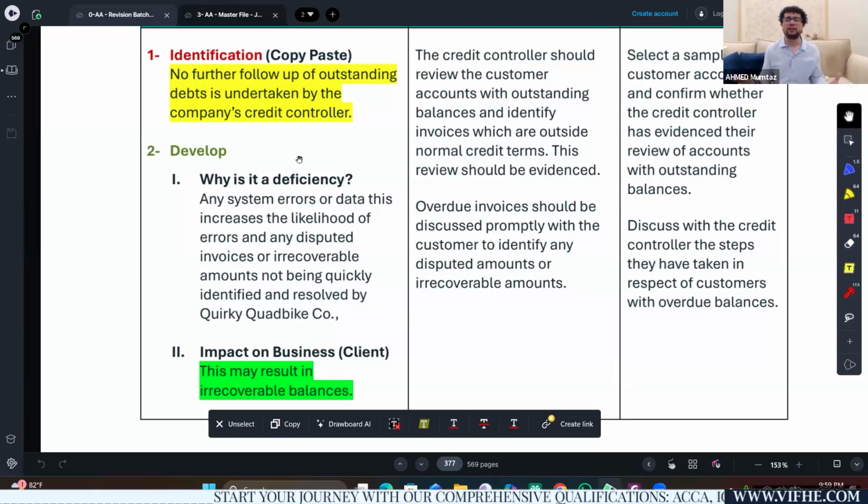And more importantly, you will face a lot of bad debts. You will have a lot of irrecoverable balances. Please try and understand there is an objective behind sending customer statements: if there are unreconciled balances, if there are problems, the customer is going to interact with you and you need to resolve them. And more importantly, you need to chase the aged receivables. But you guys are doing nothing whatsoever.